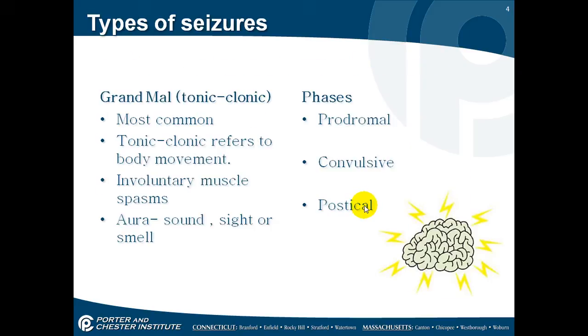There are different types of seizures. The first is a grand mal or a tonic-clonic. It is the most common. Tonic-clonic refers to body movement, that involuntary muscle spasms. Often the patient will feel an aura of sight, sound, or smell just before the onset of the seizure. There are different phases of these seizures: prodromal, convulsive, and postictal.